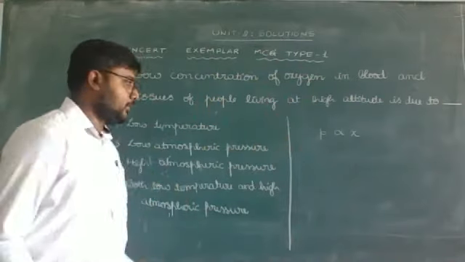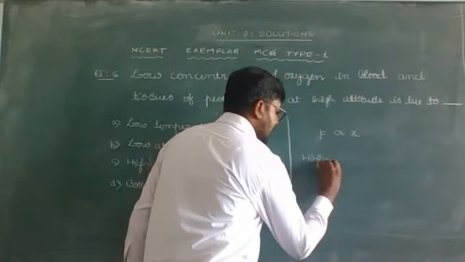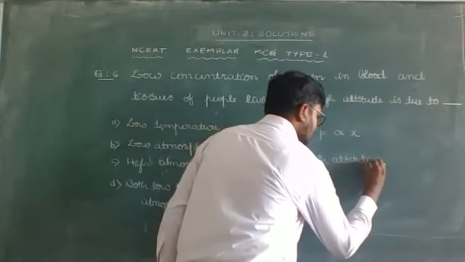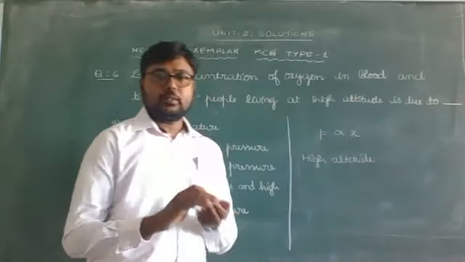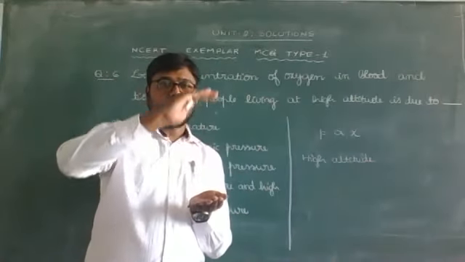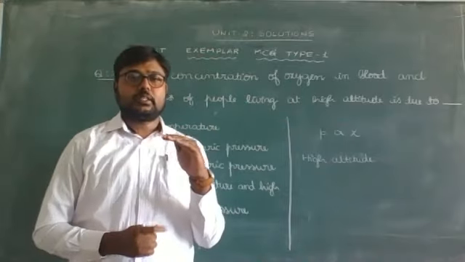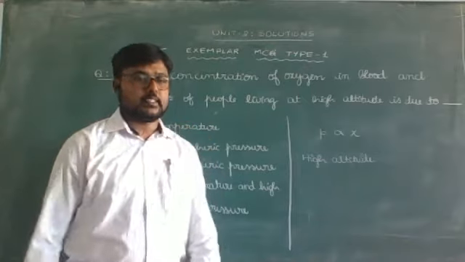So what happens with pressure at high altitudes? As we know, if we move above the ground level, the pressure decreases, and if we move below the ground level, the pressure increases.